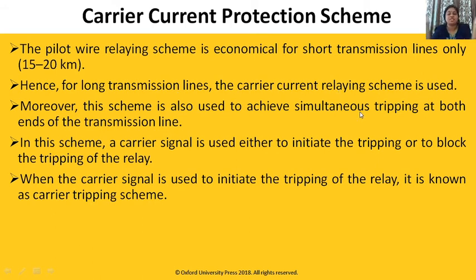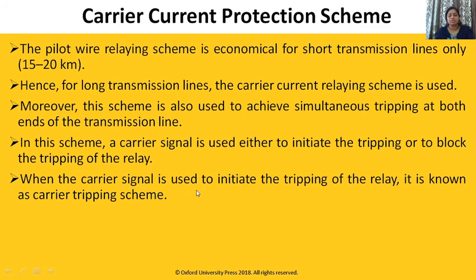For long transmission line, we are using power line carrier communication or carrier current relaying scheme. Moreover, this scheme is also used to achieve simultaneous tripping at both ends of the transmission line. In this scheme, a carrier signal is used either to initiate tripping or to block the tripping of the relay. Tripping relay will trip the relay to give tripping signal to the circuit breaker. Blocking relay means when it is on the verge of tripping, it will block the operation of the relay. These two schemes we are using.